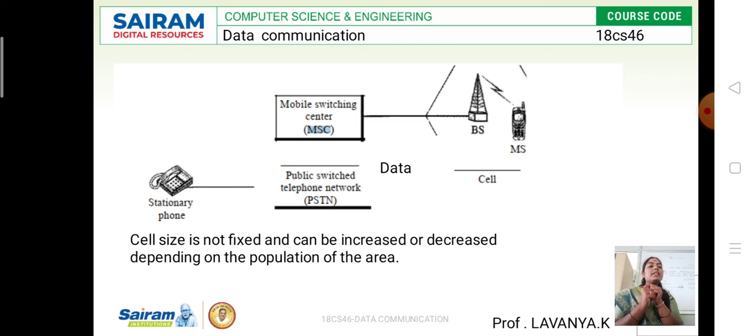Then what is the public switched telephone network? Here, in each and every location, the public switched telephone network is there. That public telephone network is going to have all the records of the data of the current location as well as the visitor locations. So if the mobile switching center does not get any data, it is going to retrieve the data from the public switched telephone network.